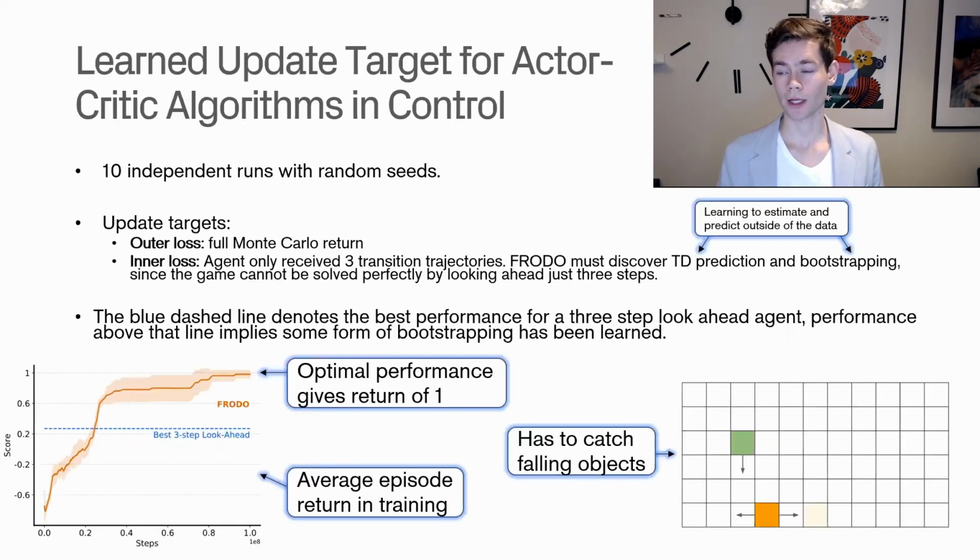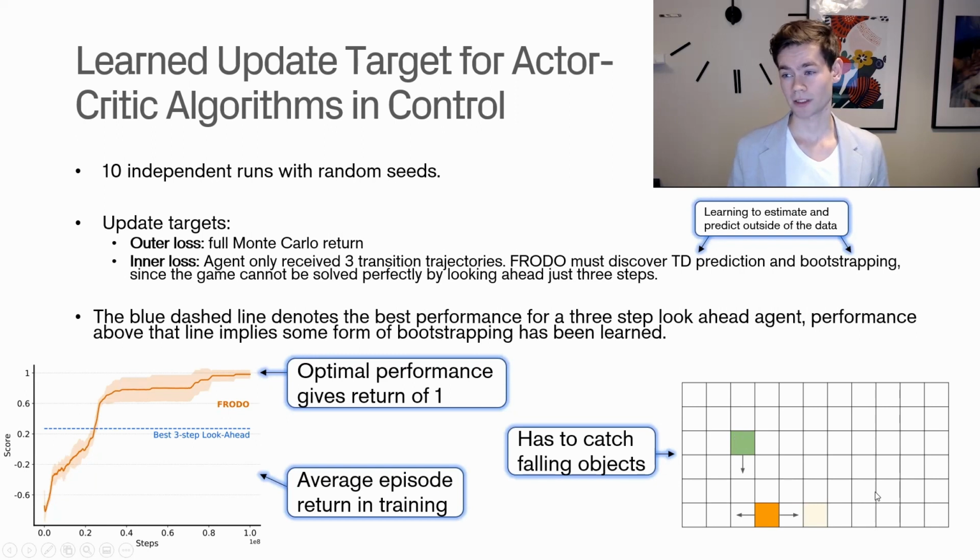So the first thing we want to look at is a couple of toy environments just to test the functionality of this approach. Basically, the first of these tasks, which is called the catch task, is to catch objects that are falling. So you can see here that we have an agent, the orange one. It starts an episode in the middle of the screen here, and then you can move it left or right, one step per time step, basically. And then you have objects falling down here, and the object is for the agent to catch these objects.